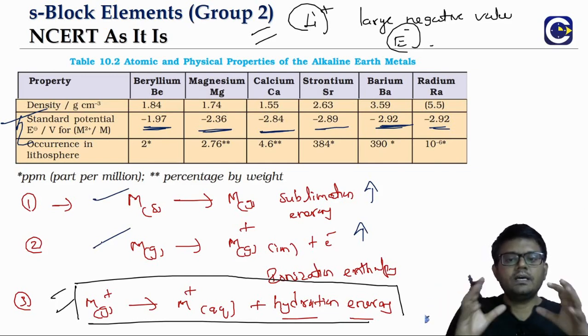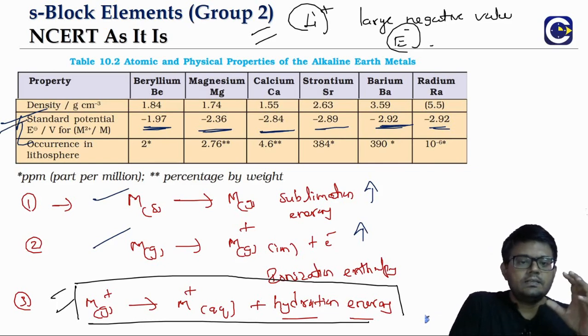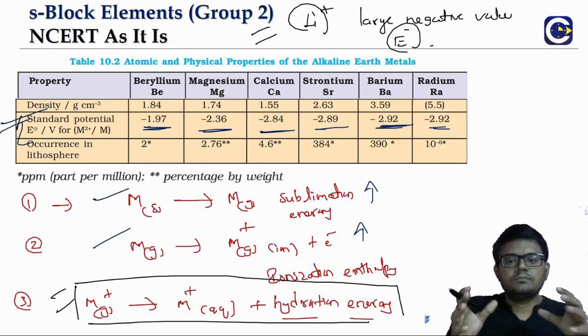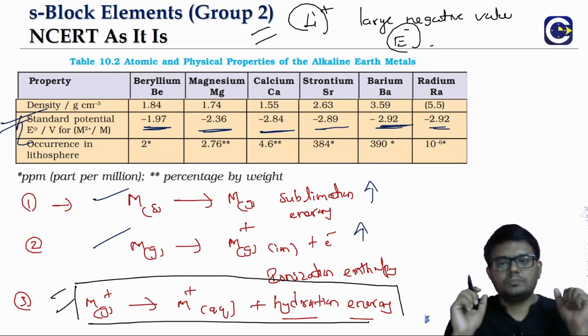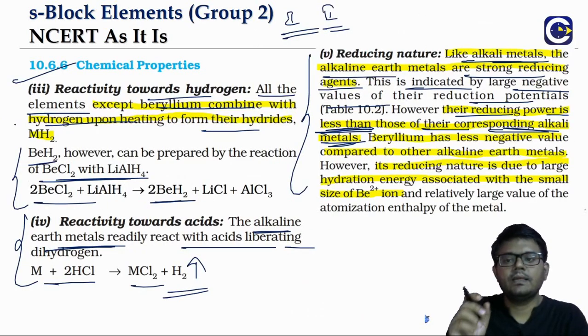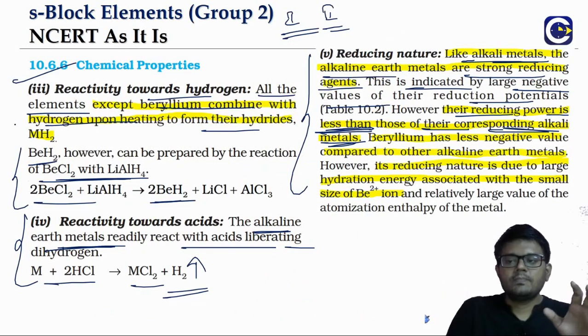That is the reason why the second group elements have reduction potential values that are way less negative than the first group. That's why, in terms of reducing power, the reducing power of the second group is less than that of the alkali metals or the first group.